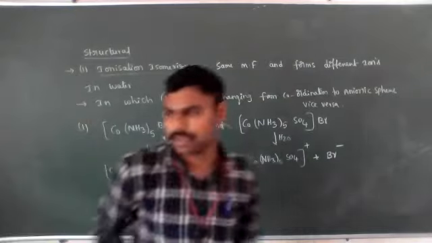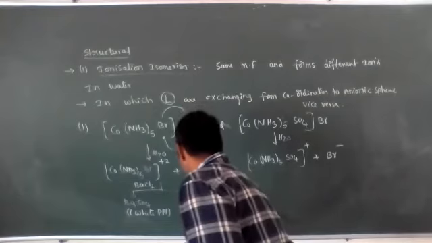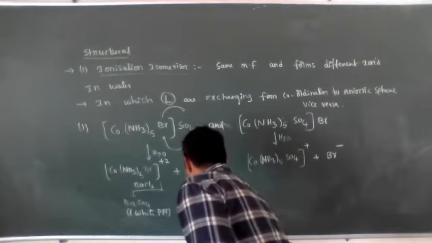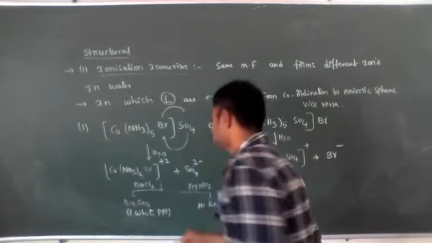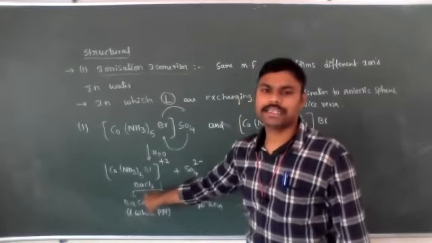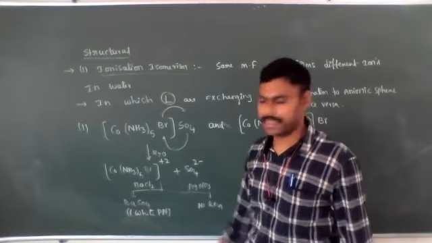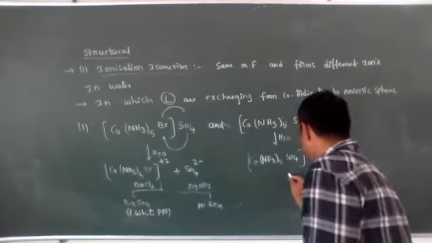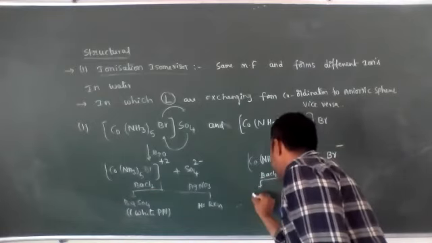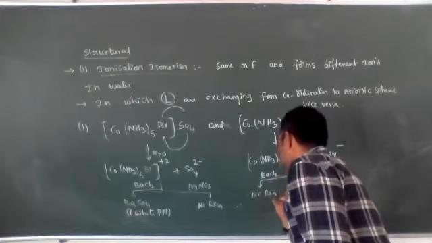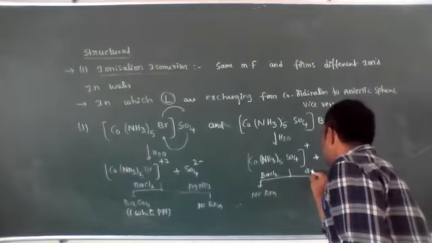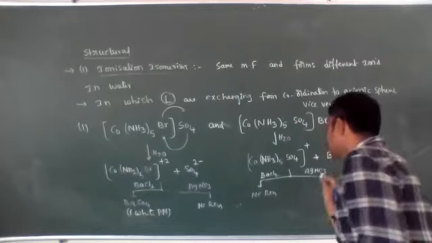White PPT will form. But if instead you add silver nitrate, no PPT, which means no reaction. So we can identify that sulfate ion is formed by the addition of BaCl2 to the solution, then barium sulfate white PPT will come. If you add BaCl2 to the other compound, no PPT, no reaction. But for this one you add silver nitrate solution.